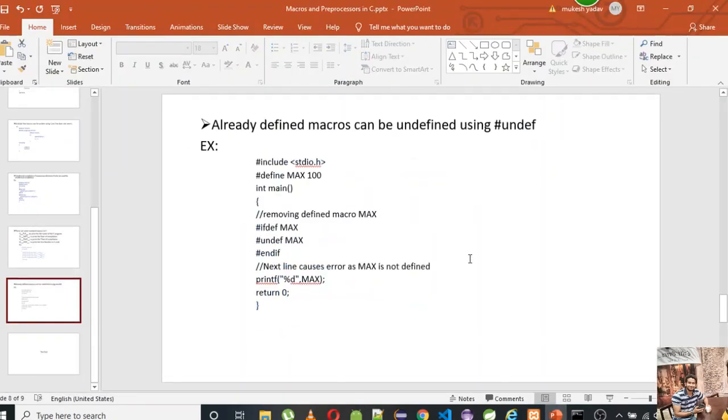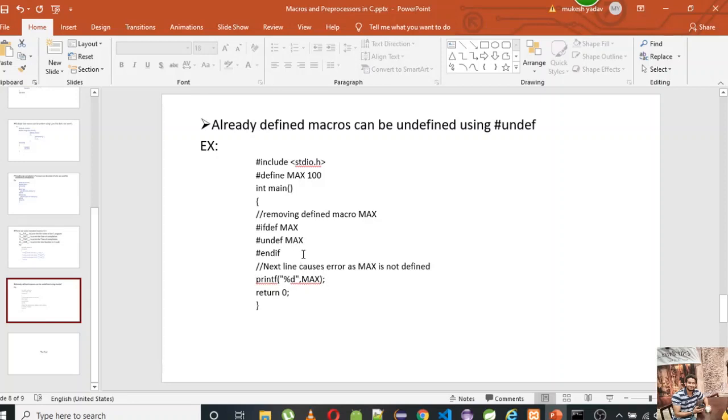Moving on. We can undefine some already defined macros using undef. I have defined a literal max and given the value 100. First I have checked if macro max exists and is defined or not. If it is defined, I'm making it undef. It is undefined now, and I'm again using that max literal here.